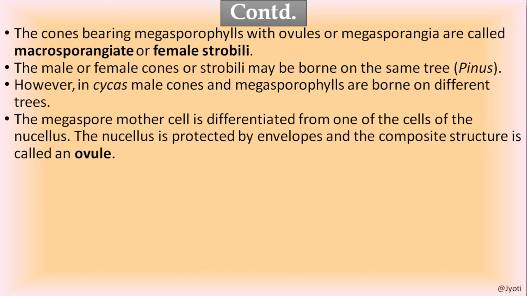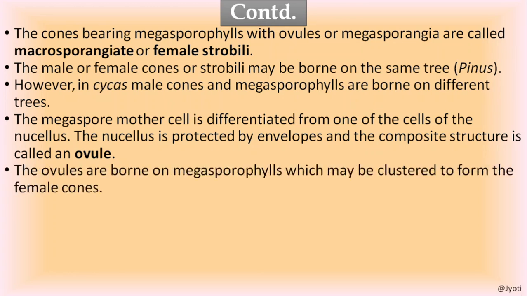macrosporangiate or female strobili. So in the female strobili, in the macrosporangia, the mature cell, that is megaspore mother cell, differentiates to form a mass of cell called nucellus, which is then protected by a covering, and the nucellus, the covering along with the egg cell forms the ovule. The ovules are born on megasporophyll, as I said. So when the ovules are formed, they seem to be clustered on a cone.